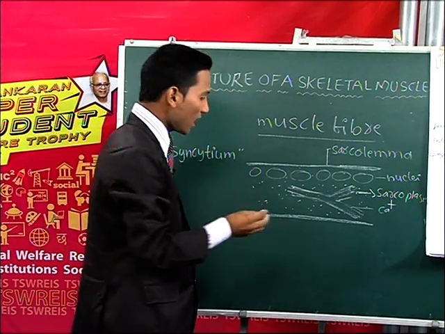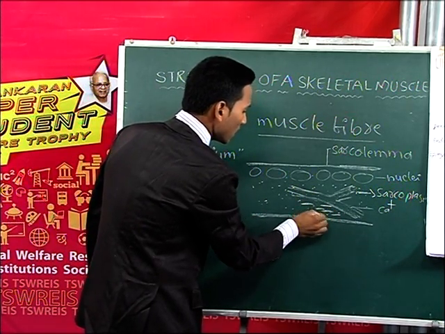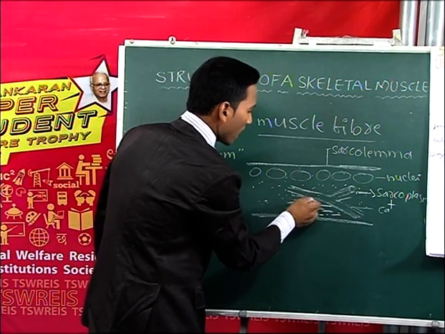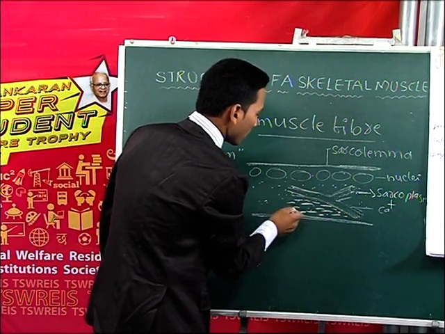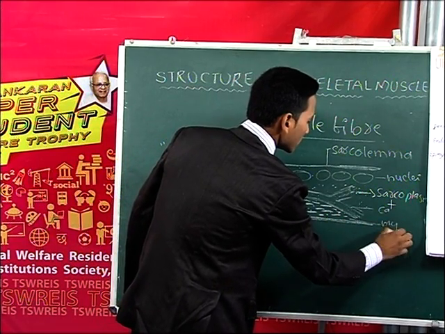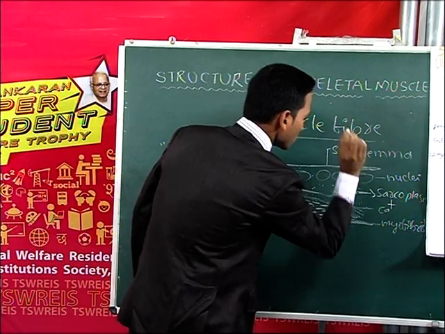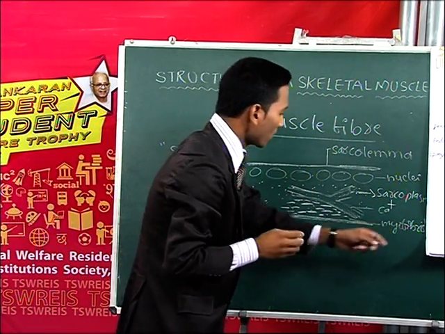And in the cytoplasm, a number of cylindrical filaments are present, arranged parallel to each other. These filaments are called myofibrils.